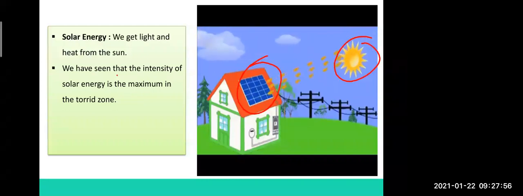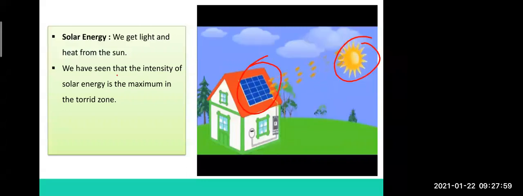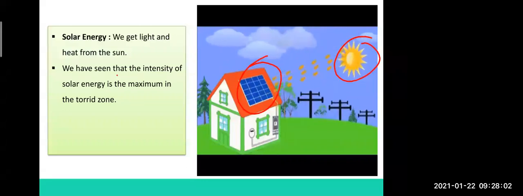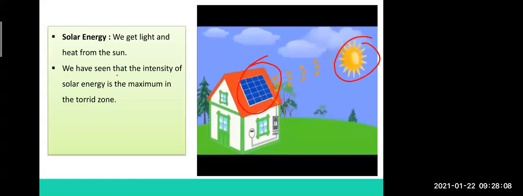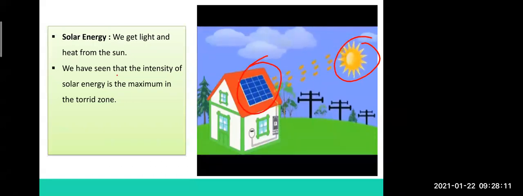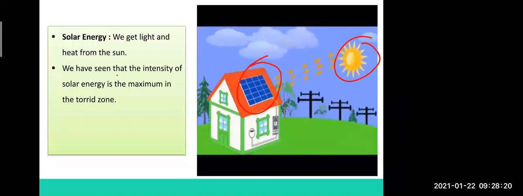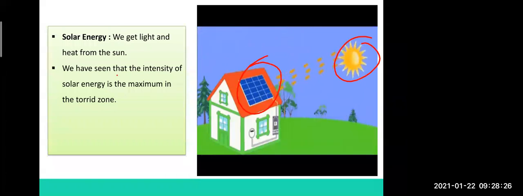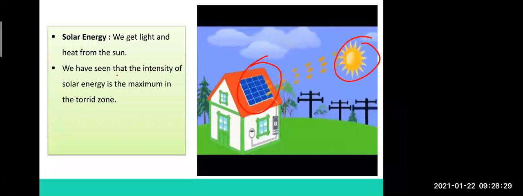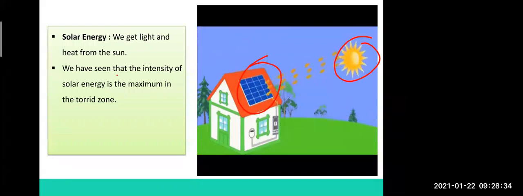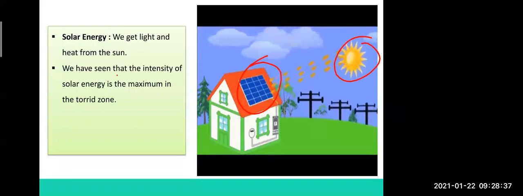Okay. Now, any idea what you mean by torrid zone? You may have learned it before also. Many lessons ago, this word came up: torrid zone. Anybody have an idea what you mean by torrid zone? Torrid zone, temperate zone, frigid zone. No one? Okay, no problem.